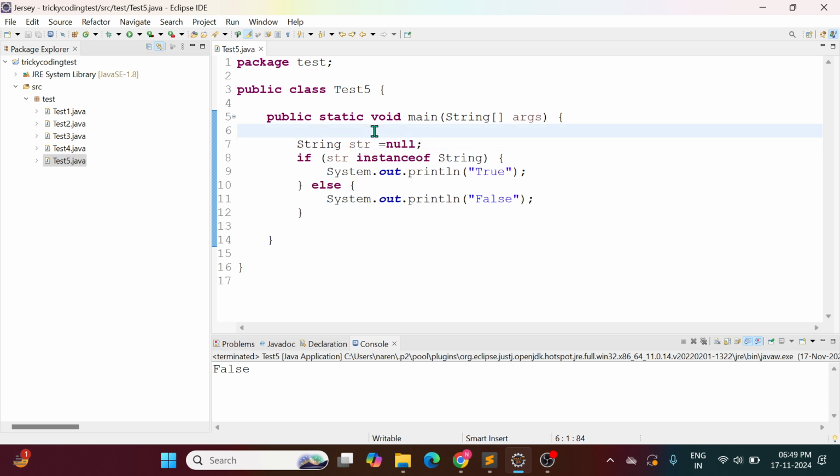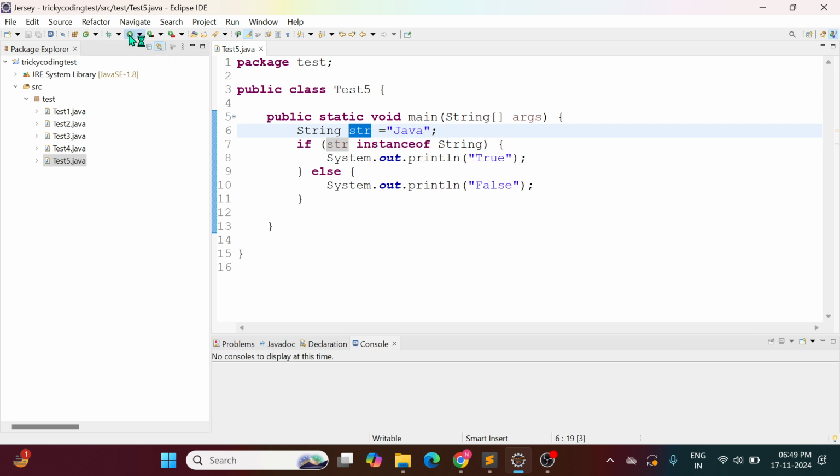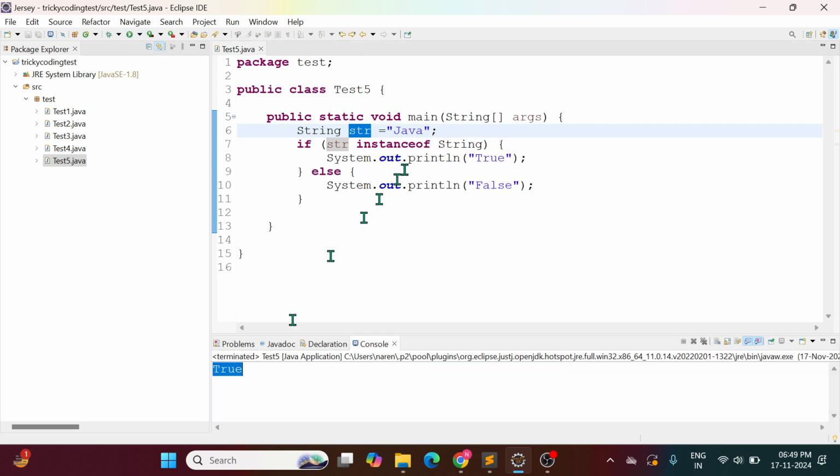But here the concept is, I just initialized it to null to bypass that. I don't want to give any value. If I give a value like "Java", then str is an instance of String, yes, so it will come true as expected. But here I don't want to create or initialize any object, so I say null.